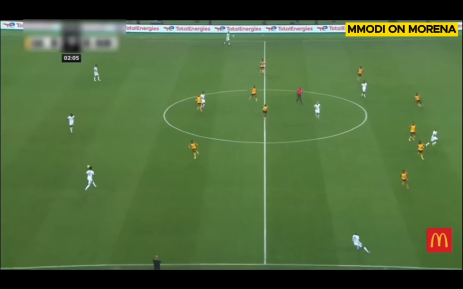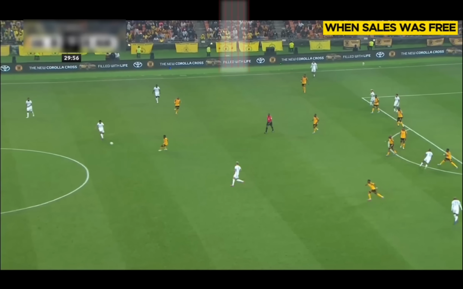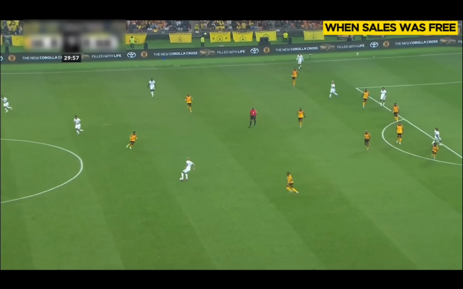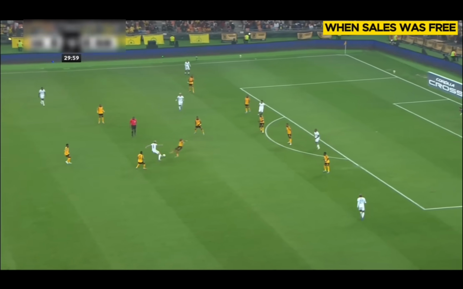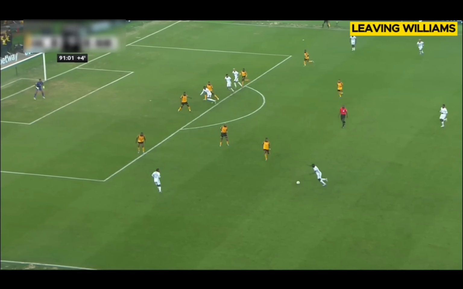And you will also see that Modi on Mrena was always on because Usalez had inverted there, effectively leaving that space for Modi to be dealing with or to face Usalez. And you see that when Salez was left alone, like in this situation, he's free. I don't know why Chiefs were sleeping here, but there they are sleeping. Salez gets the ball, combines, and Chiefs almost concede a goal.